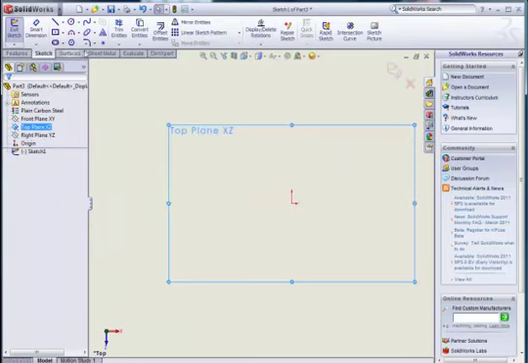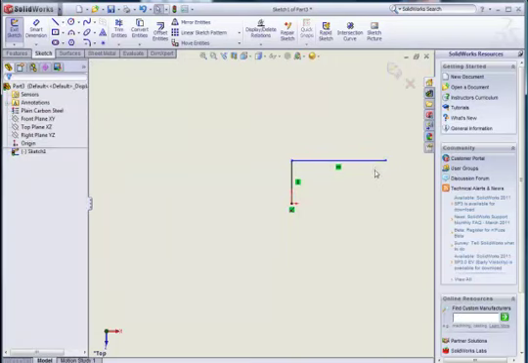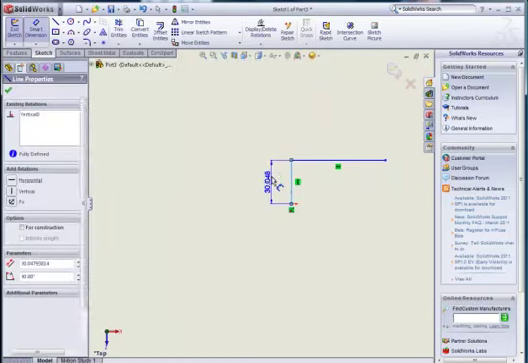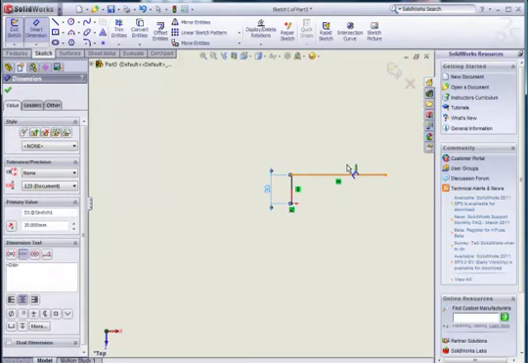For the Sweep Boss Base feature, we will first have to draw the path of the sweep and then the profile of the sweep. So we'll draw the path first, which will just be 2 lines, and we'll dimension these in proportion to a normal Allen key. So 20mm and 60mm.